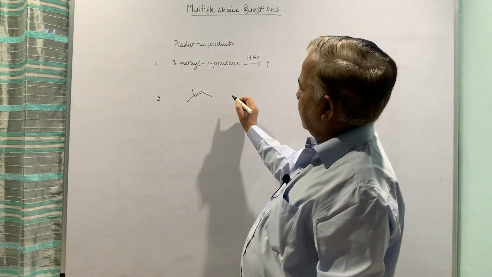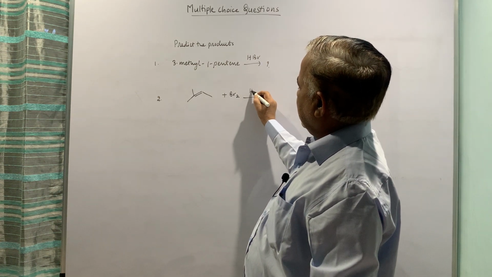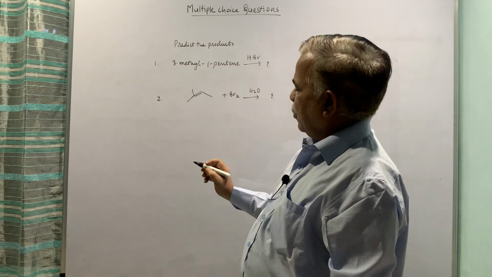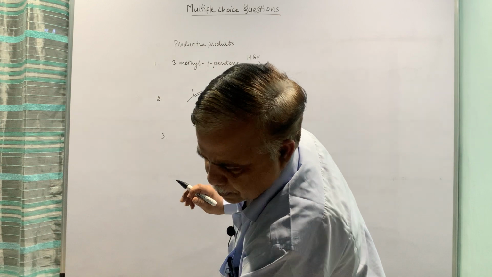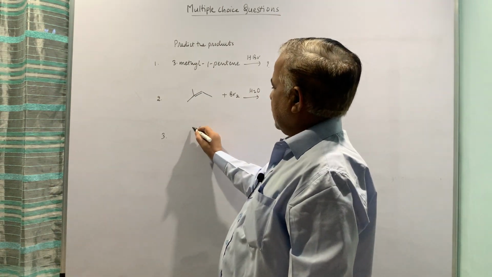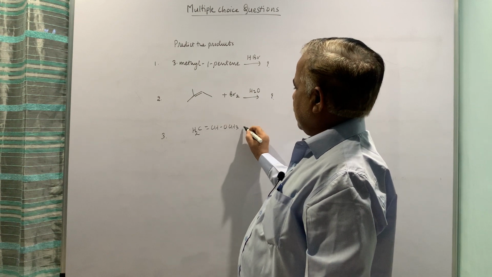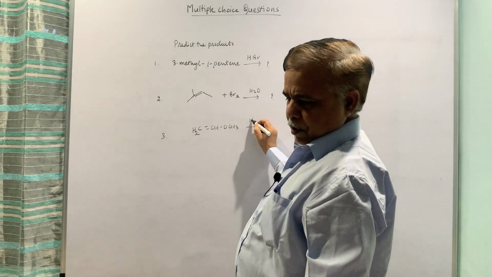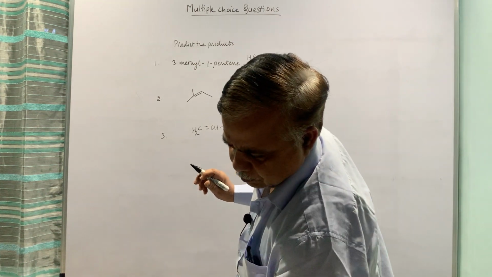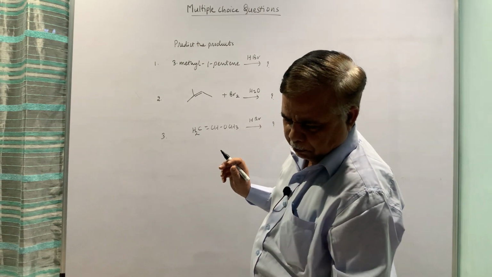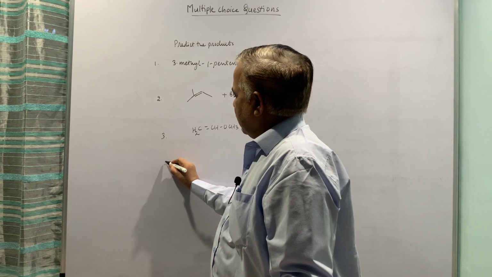This compound, addition of bromine water. Third, HBr. We are limiting ourselves to the addition chapter.